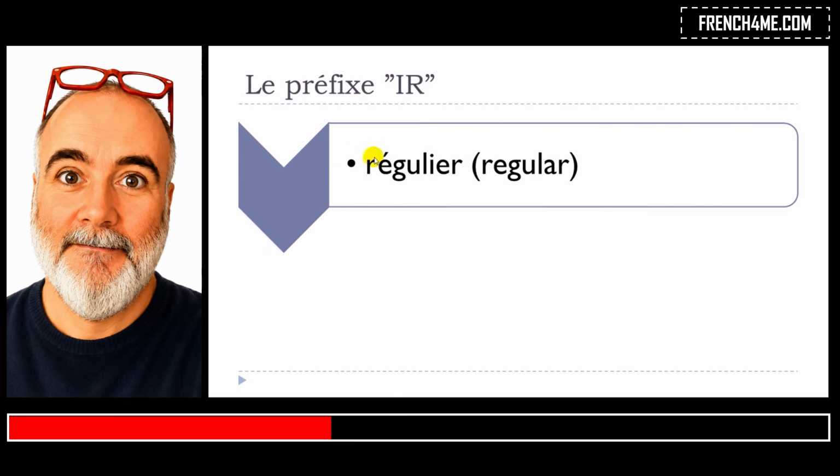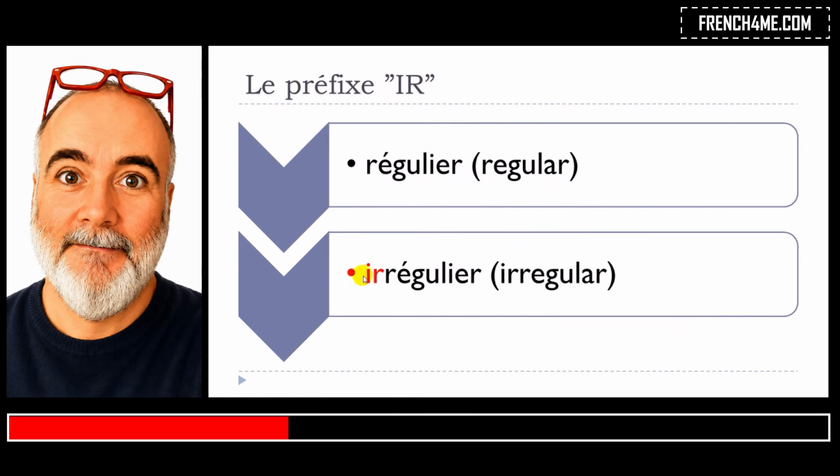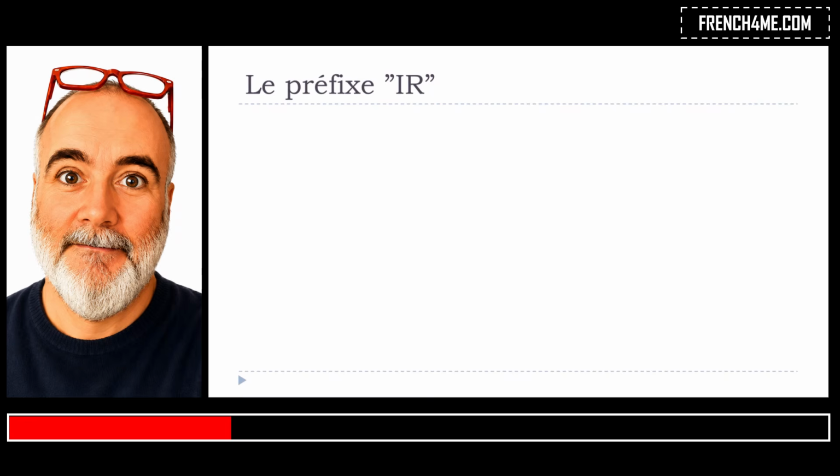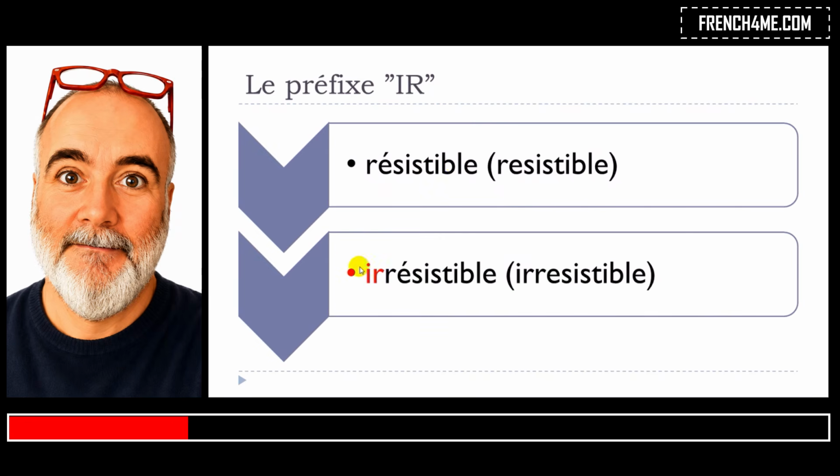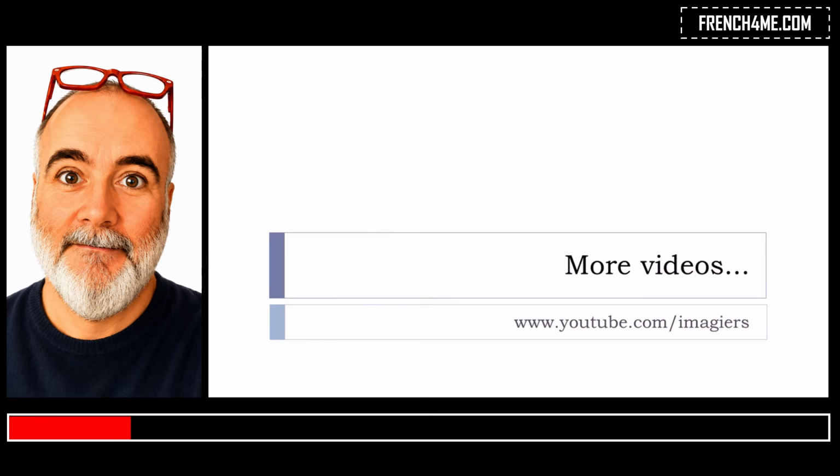Régulier, so as I said, remember they start with R all the time. Régulier, and then exactly the same technique, IR, and after that you put it back, irrégulier, okay? Régulier, then irrégulier. And the last one, résistible, and exactly the same way, IR, and you put it back, irrésistible. So, résistible, irrésistible. And that's it.